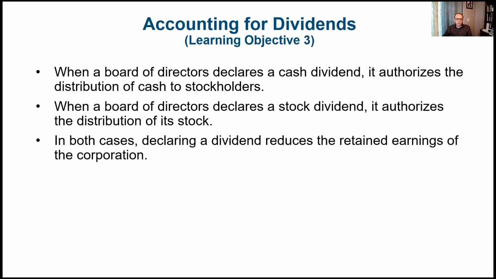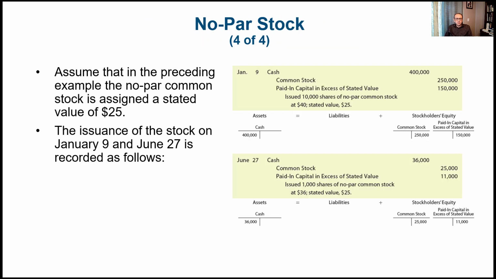So let's see this example. Assume that in the preceding example the no par common stock is assigned a stated value of $25. In this case, you can see that we have common stock, which is 10,000 multiplied by 25, that's 250,000. The paid-in capital is the extra $15 multiplied by 10,000, that's 150,000. And then the total of these would be the amount of cash. So the cash is the same because we cannot get around that. It's the amount of cash received, 400,000.